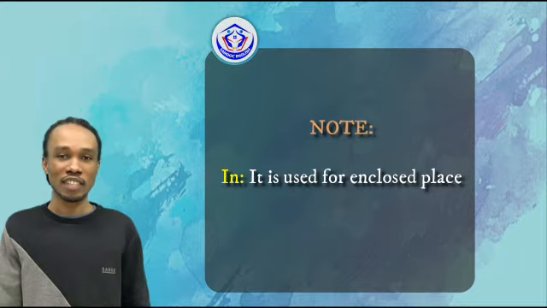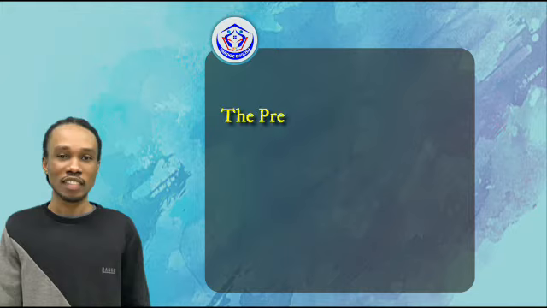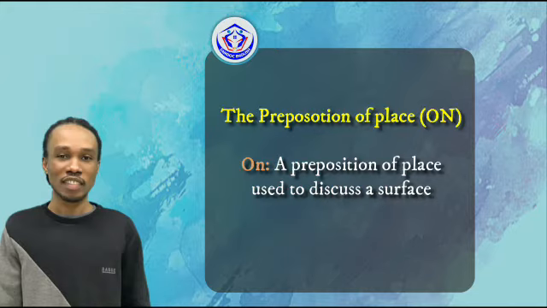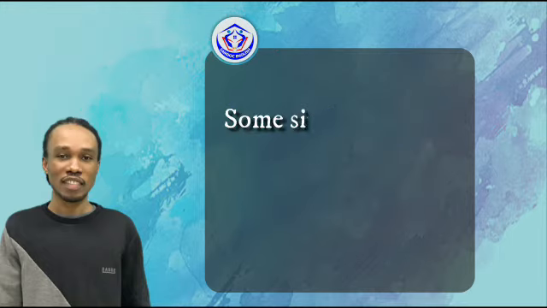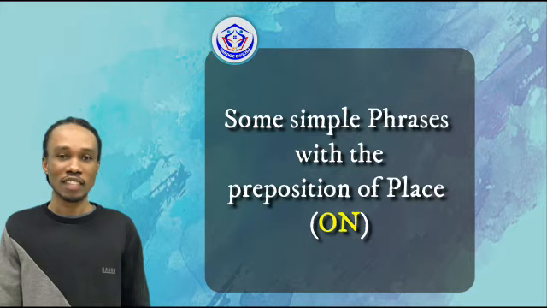On is the next on the list. On, a preposition of place which is used to discuss a surface. Now let's take a look at some simple and short phrases using on.